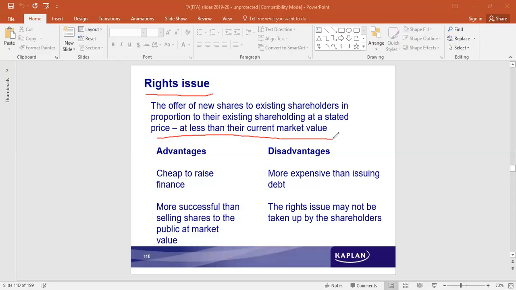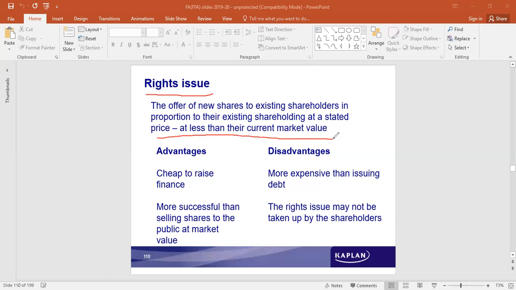But here, because it is a communication between the company and the existing shareholders, if any of the existing shareholders is not interested to take these rights shares, they also have the chance to decline that. Then they would be allotted again to the remaining existing shareholders. So that feature is there. It is not a compulsion that the existing shareholders should purchase whatever is allotted to them. They do have the possibility of not accepting the offer.